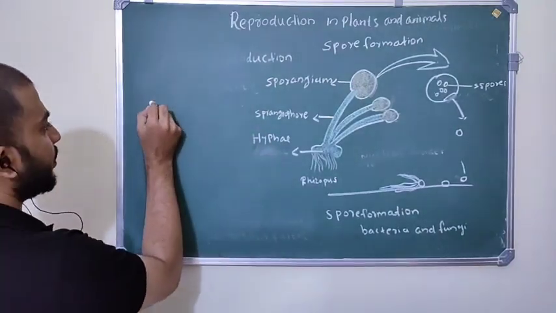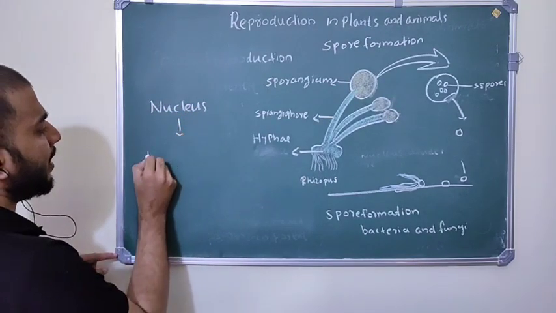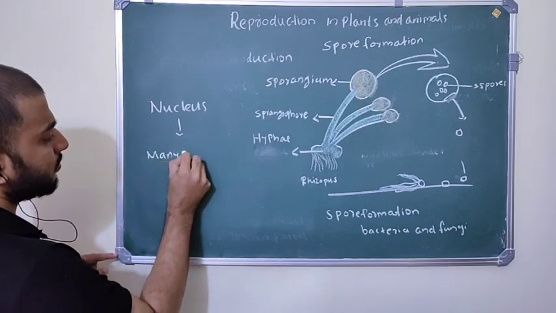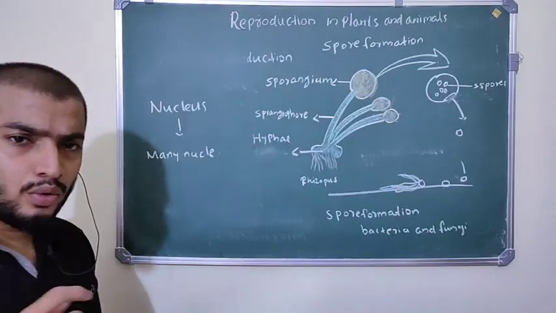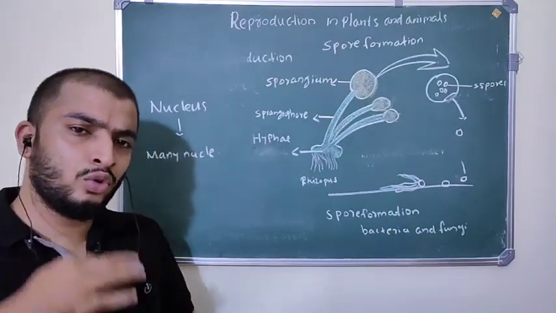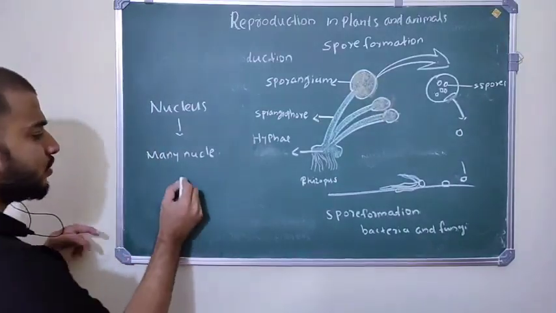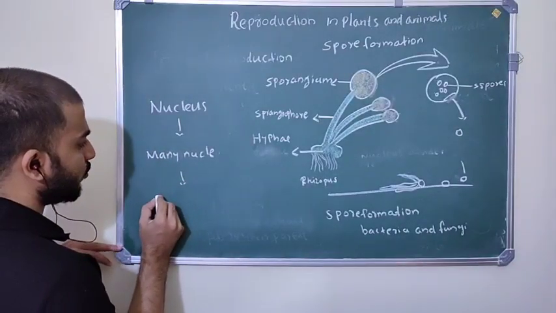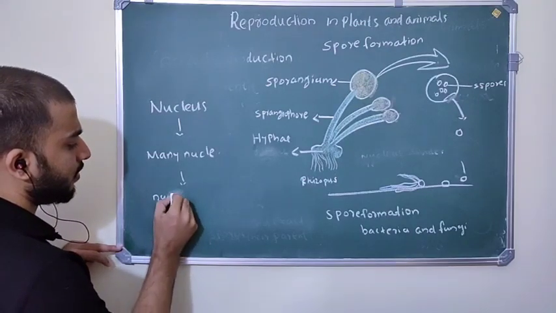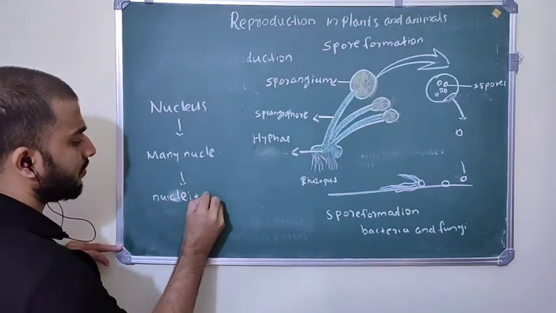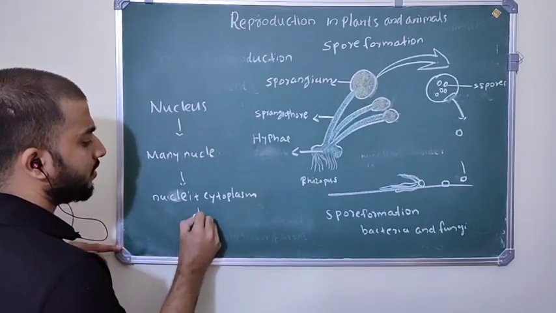Inside this sporangium, the nucleus divides continuously into many nuclei, and each nucleus is surrounded by a little cytoplasm. So the nuclei and the cytoplasm form spores.